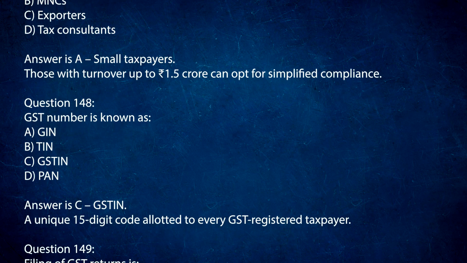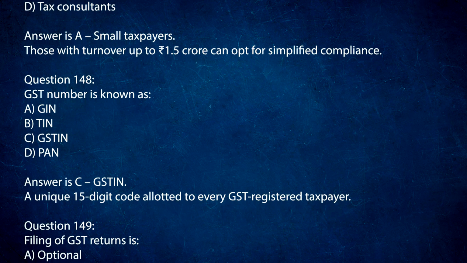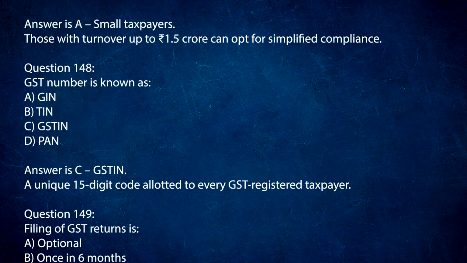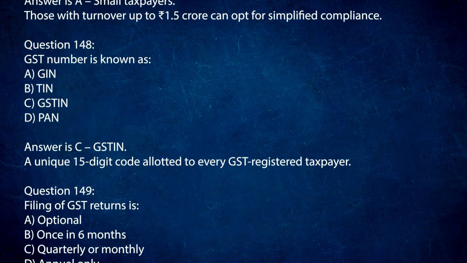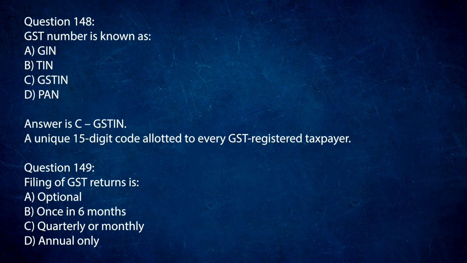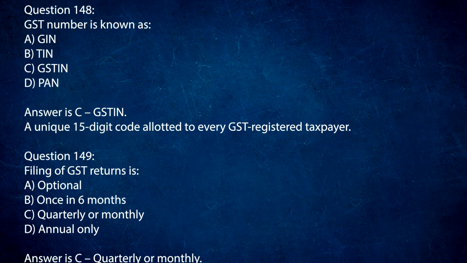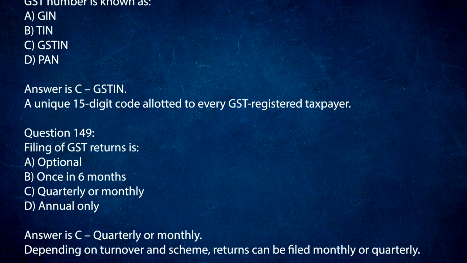Question 149. Filing of GST returns is A. Optional. B. Once in 6 months. C. Quarterly or monthly. D. Annual only. Answer is C. Quarterly or monthly. Depending on turnover and scheme, returns can be filed monthly or quarterly.